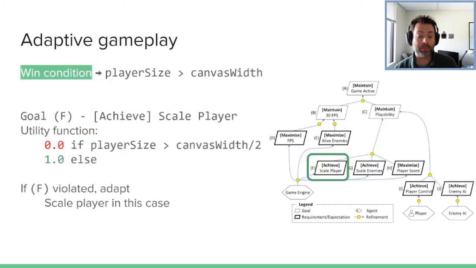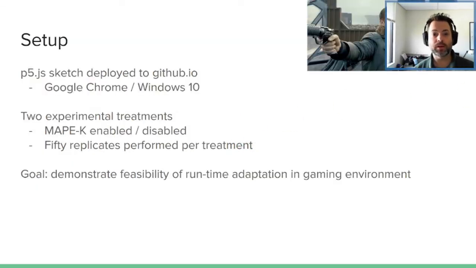Okay, now in terms of adaptive gameplay, our win condition is that the player is greater than the size of the canvas. This is not really attainable with MAPE-K active because we're trying to maximize playability of this game. In our case, this is execution time. So if the player is larger than half the canvas width, we start scaling them down fairly linearly. Otherwise, let them continue to grow. If this is violated, in which case violation is a 0, we try to adapt. Now, that means that if we have our game with the adaptive overlay turned off, it's very easy to win as long as you don't get hit by an enemy along the way.